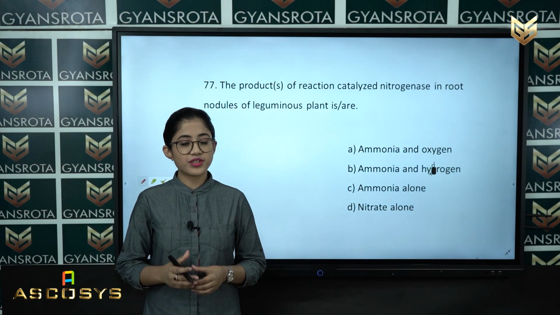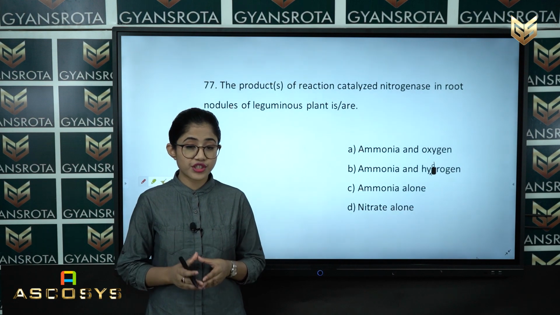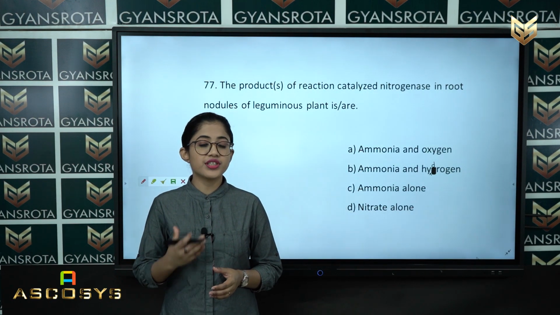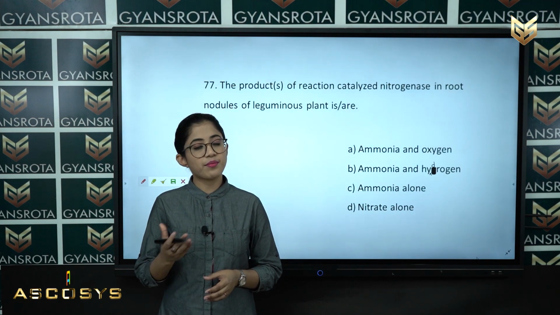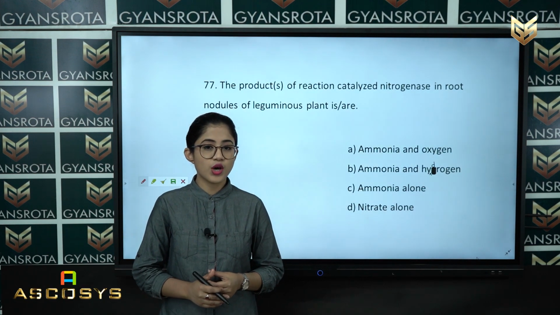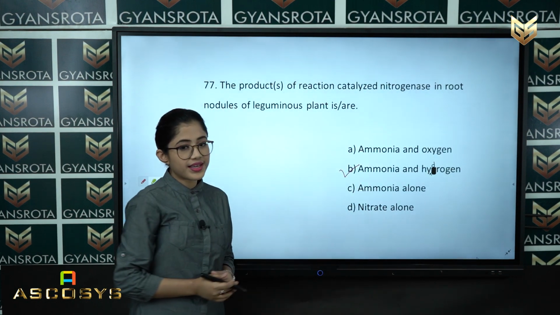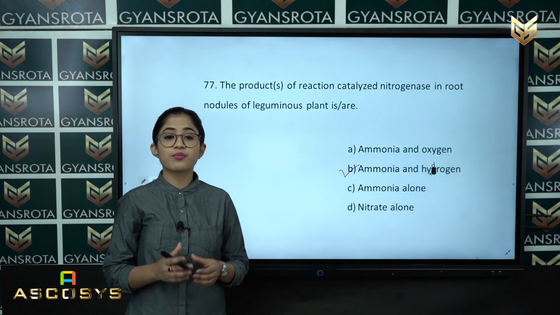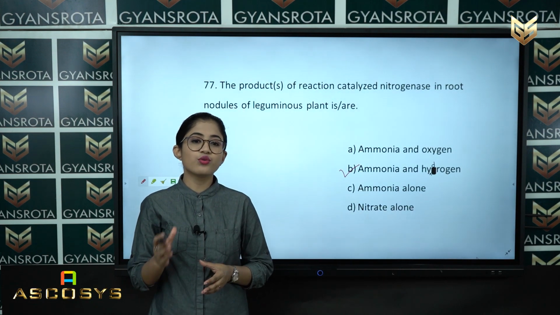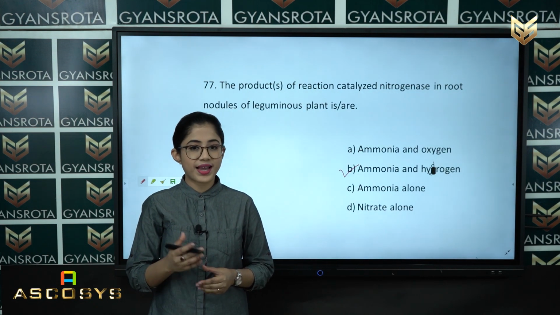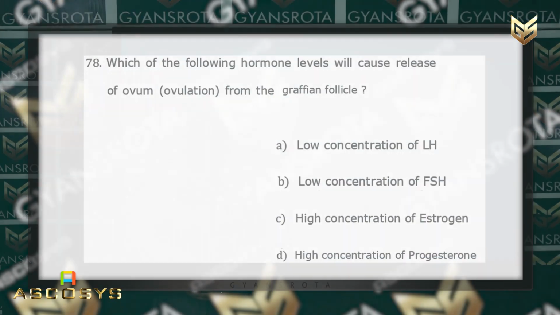Student, we have discussed that the product of the reaction catalyzed by nitrogenase in root nodules of leguminous plants is ammonia and hydrogen, which is given in option B. So option B, ammonia and hydrogen, is the correct answer.